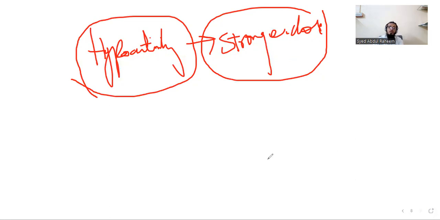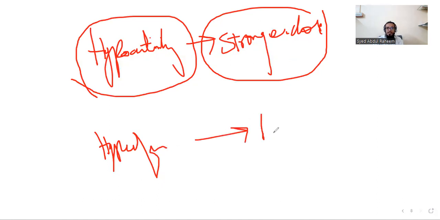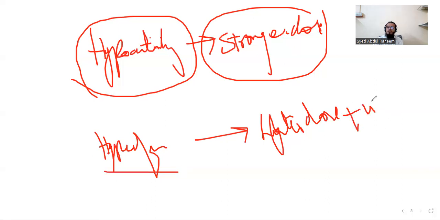Stronger dose. Next, we have hyperactivity or hyperfunction. We have to administer the lighter dose. The lighter dose purely depends upon the hyperfunction. So we have to add it in water.